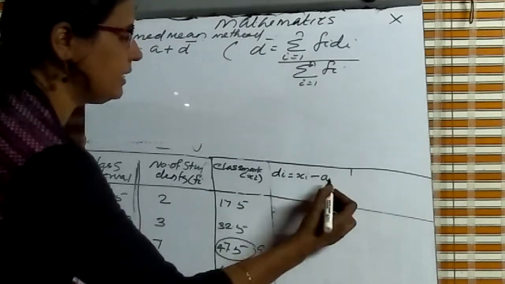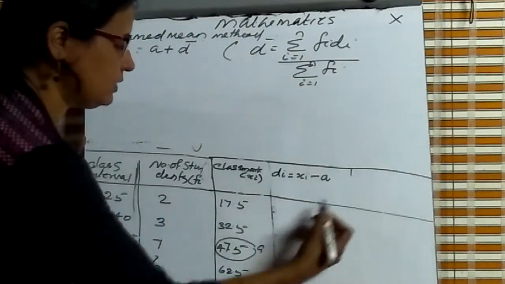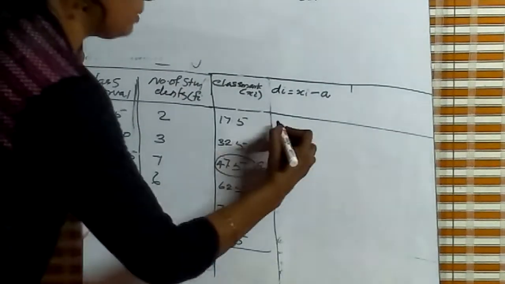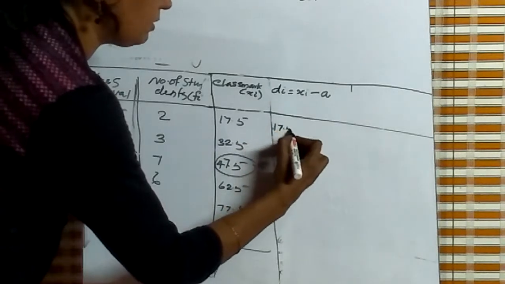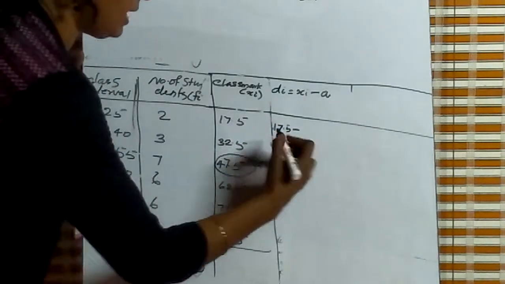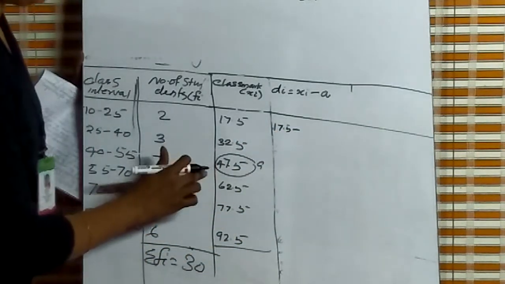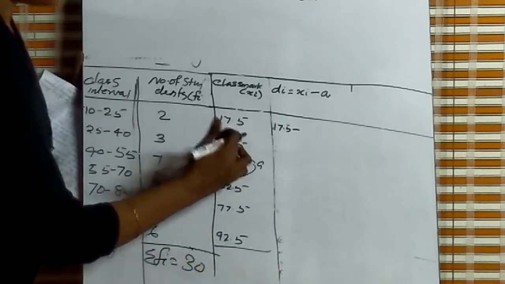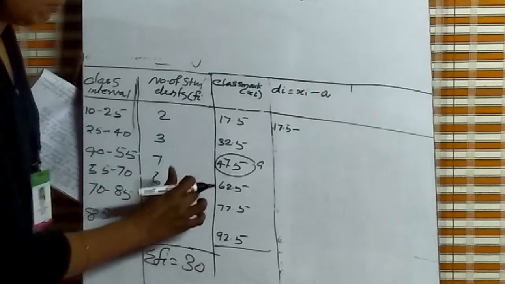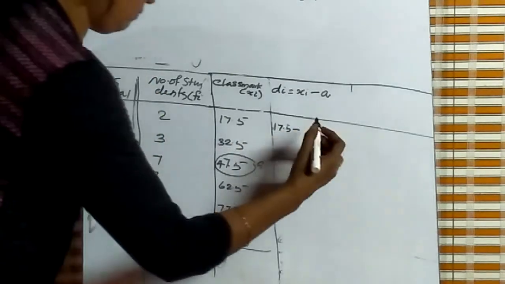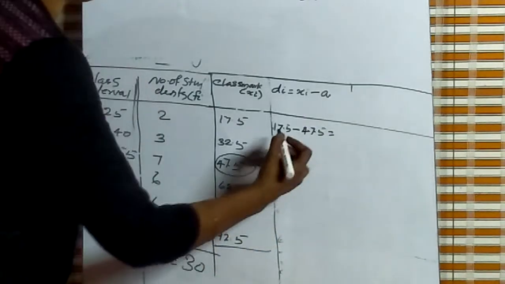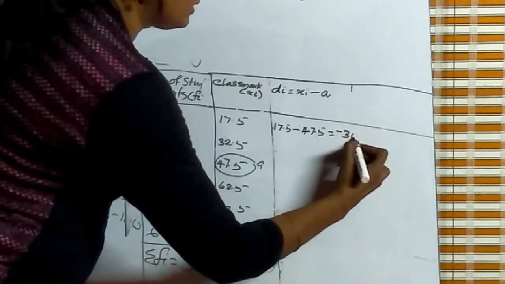Then for Di, the next column, Di is equal to Xi minus A. These are all Xi's, so Xi minus A. We can take any number for the assumed mean, but we always take the middlemost numbers. 17.5 minus 47.5 is equal to minus 30.